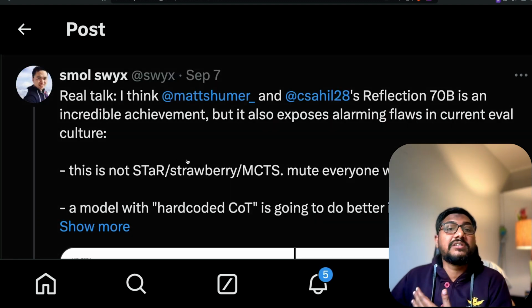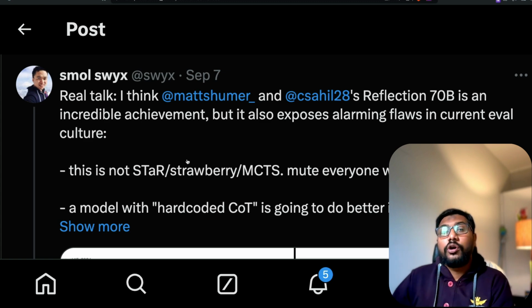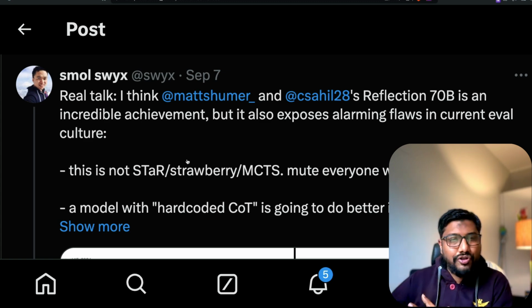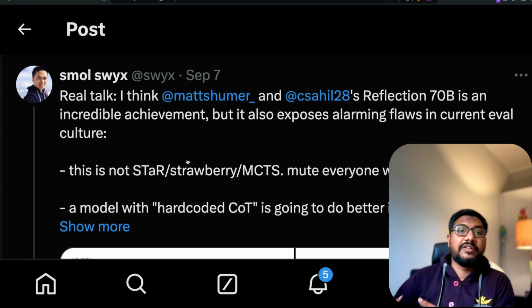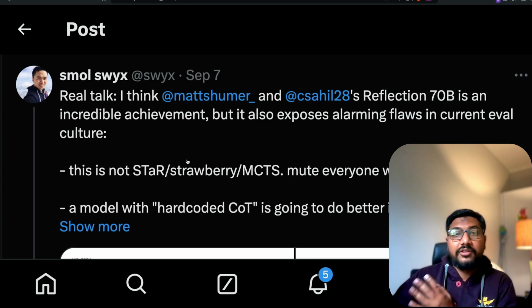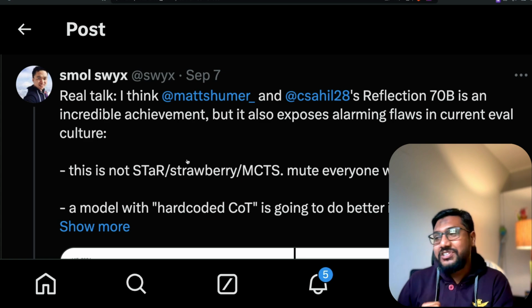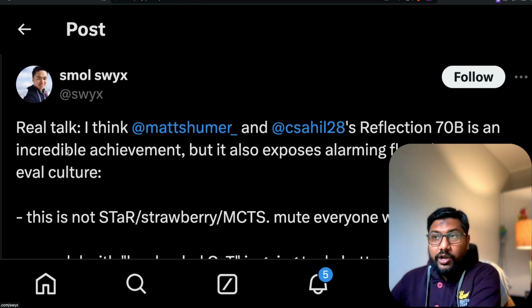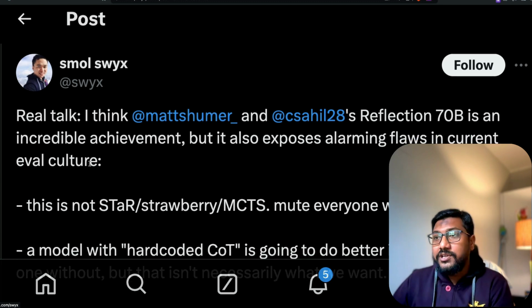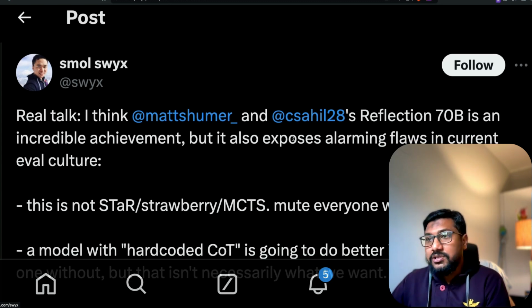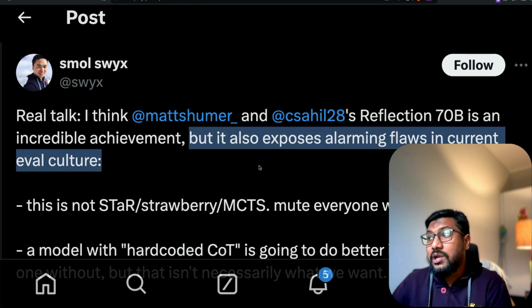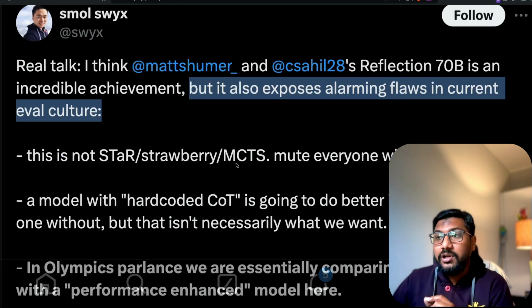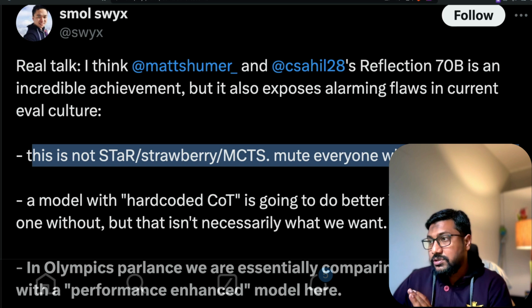So one is people started wondering whether this model is actually just chain of thought. In fact, I did a poll. Polls don't mean anything, but I did a poll to understand whether this is a state of the art technique or just chain of thought on steroids. And a lot of people said this is chain of thought on steroids. One person who is very popular in this space, who also runs the AI Engineer conference, says he thinks Matt Shumer and Reflection is an incredible achievement, but it also exposes alarming flaws in the current eval culture.